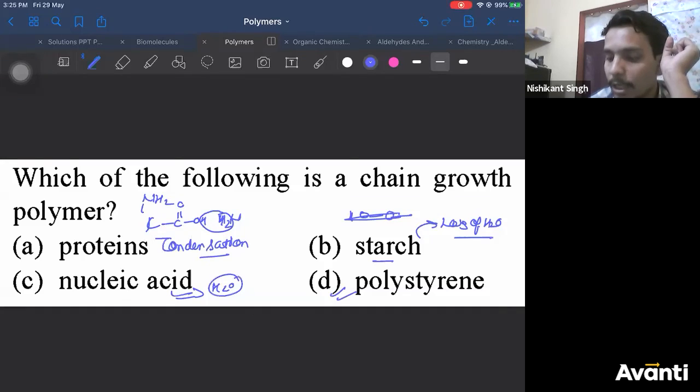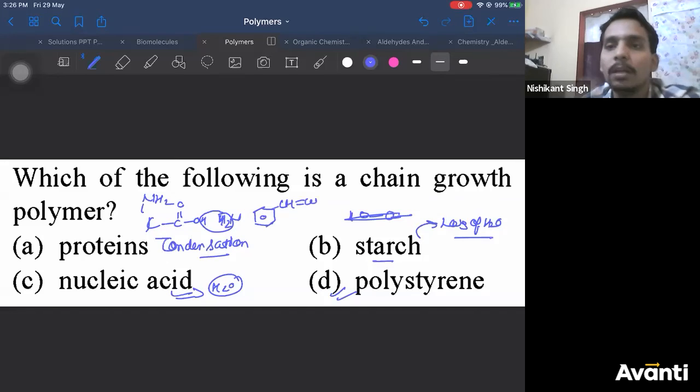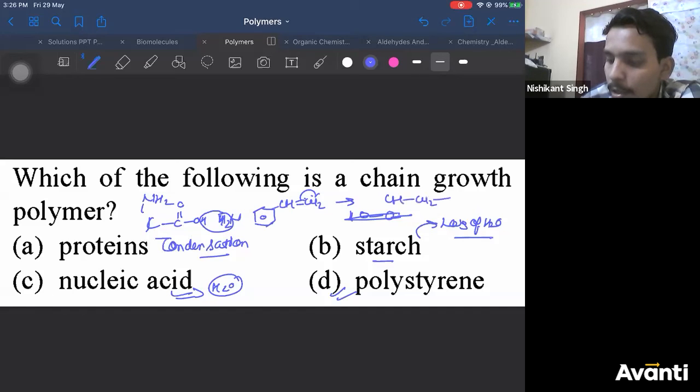Polystyrene is correct. What is styrene? In ethene, replace one hydrogen by phenyl. This is your styrene. On polymerization of this, break the bond. CH, single bond, CH2, free bond, and one phenyl group here. That's all.